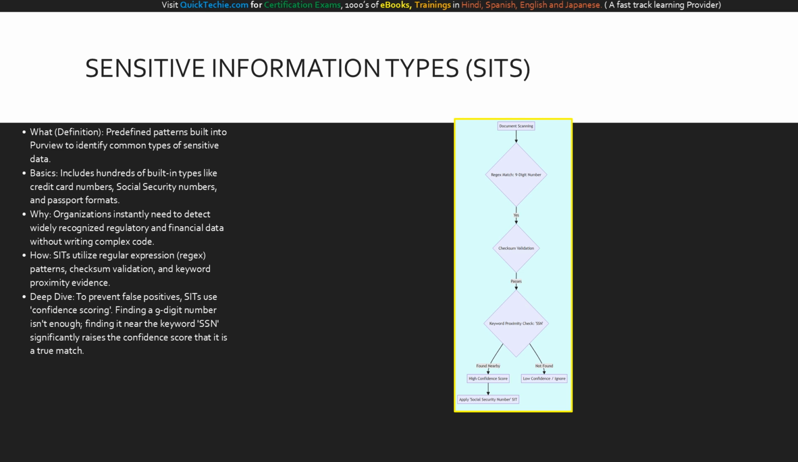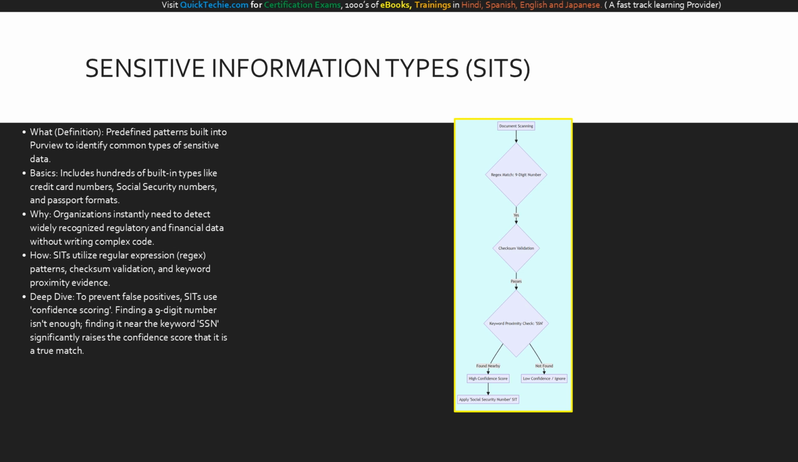As document scanning occurs, it hits the first gate, a regular expression match for a 9-digit number. If yes, it moves to checksum validation to see if the math makes sense. Even if it passes, it hits the final, crucial gate, the keyword proximity check. Is the word SSN nearby? If so, we achieve a high confidence score, and the SIT is officially applied.